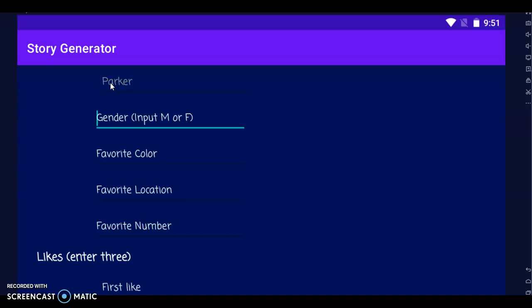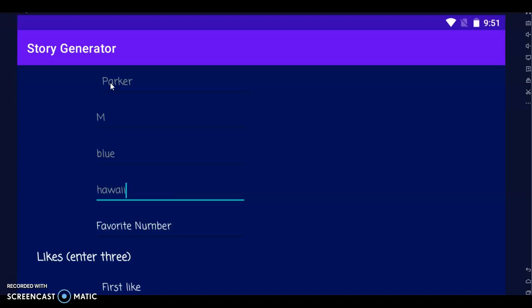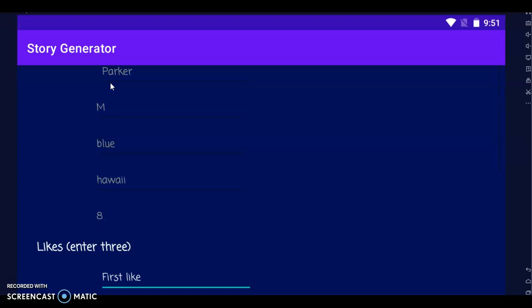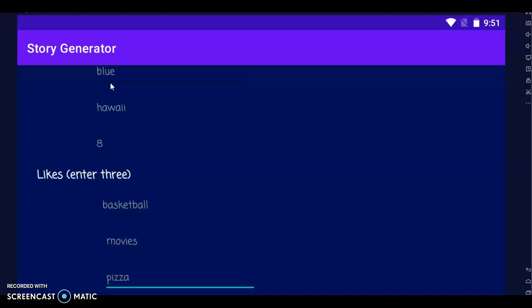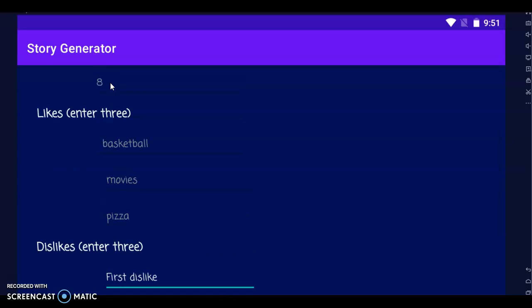My name is Parker. Gender, put M for male. Favorite color, blue. Location, Hawaii. Number 8. I'm going to put in 3 likes for the characters. So I guess I'll just put in my own likes. So we'll do basketball, movies, and pizza. Sure. And then we'll do 3 dislikes.